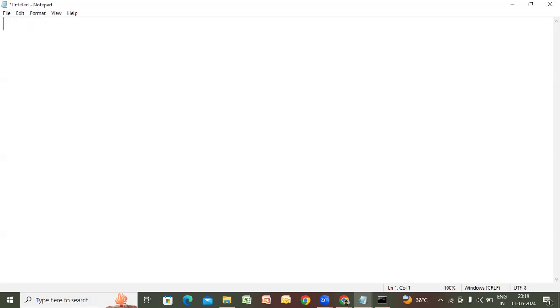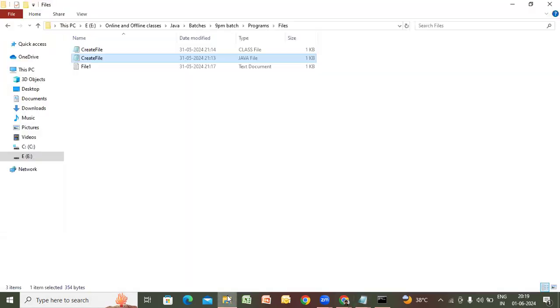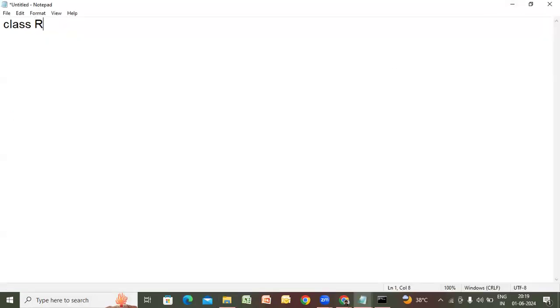Let me take a class. What is the name we used yesterday? Create file. Okay. Today it is reading the file, right? Let me add the name as read file. And you need to import the IO package for all these things. Import.